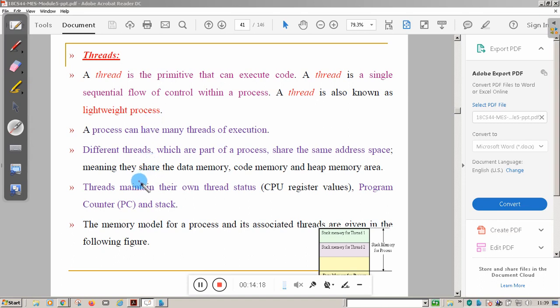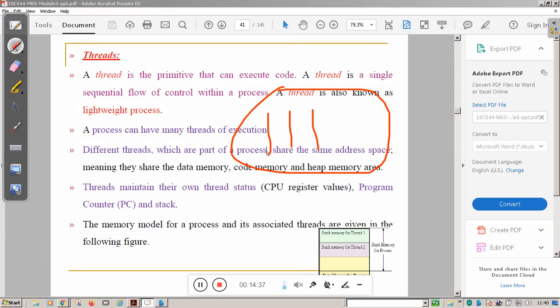So students, you see here different threads. This is one process. Inside the one process, I have several threads. I can assign one thread to execute some part of the program, one more thread to execute another part of the program, and one more thread to execute yet another part. But all these threads share the same address space. That is the difference.